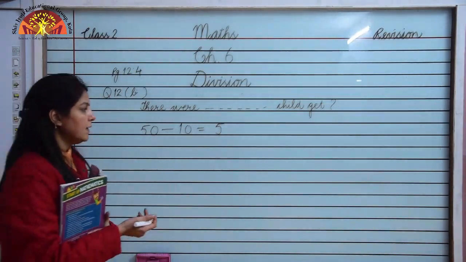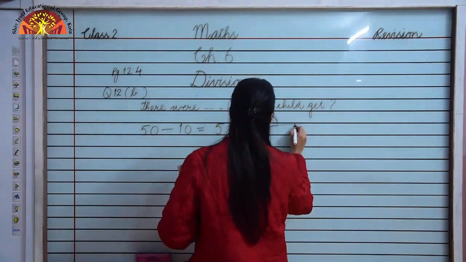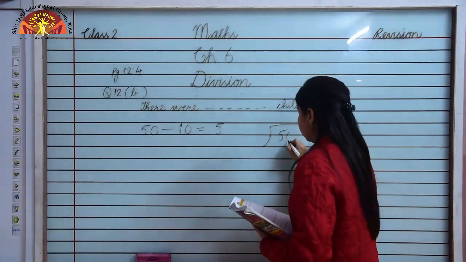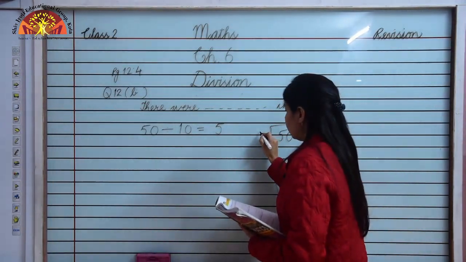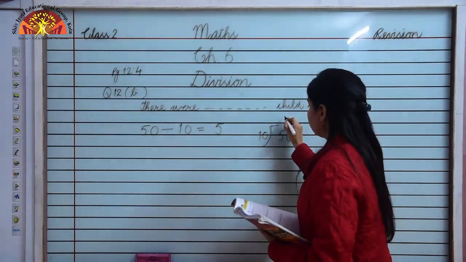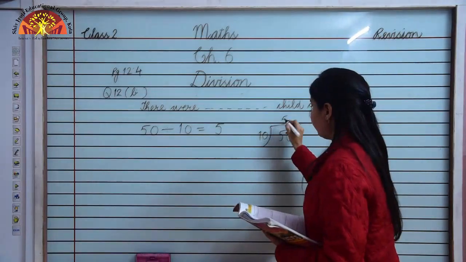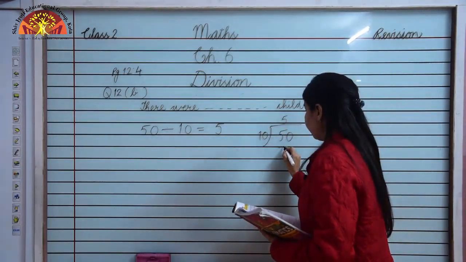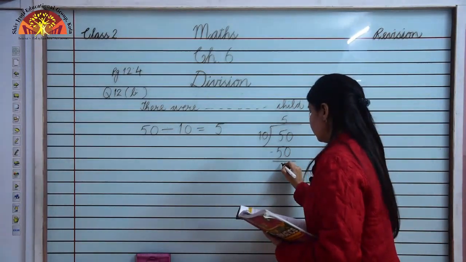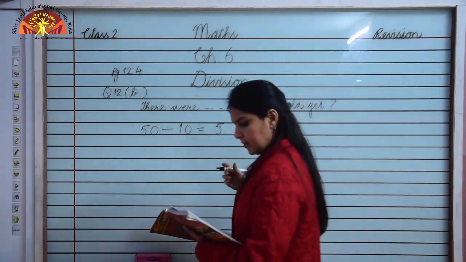Now how will we write it in long division method? We will write 50 inside because it is dividend. Divisor we will write outside and the quotient we will write at the top. This is 5. 10 fives are 50. Now 50 minus 50 is 0. So what is the answer, children?